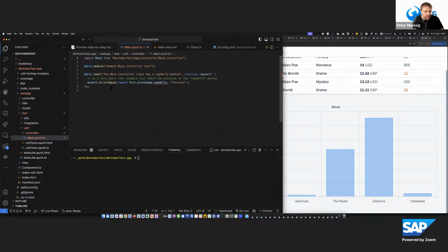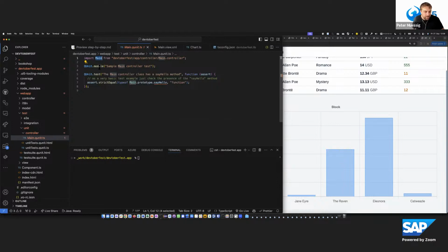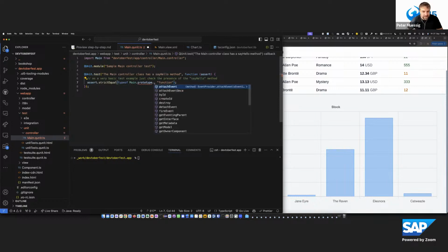And for the QUnit test, you see also that they are using this ES syntax. So you import, for example, in this case, the controller. And then you define the QUnit module, you define the test. And here we validate that, in this case, maybe that it's a function.